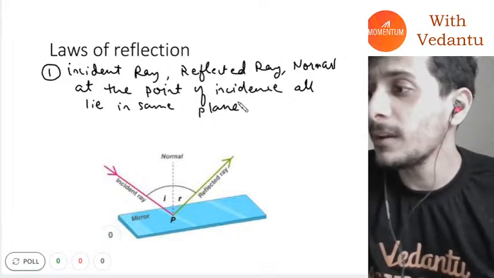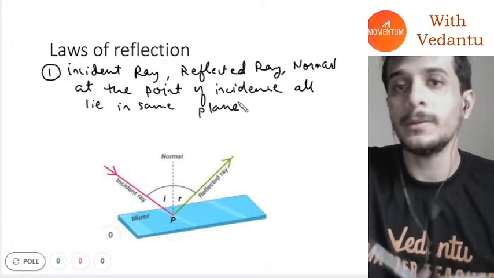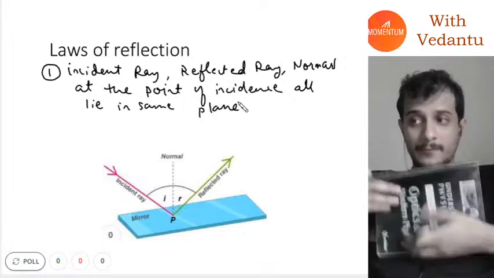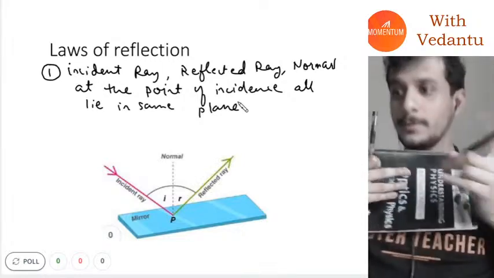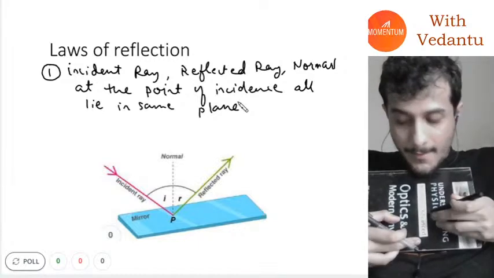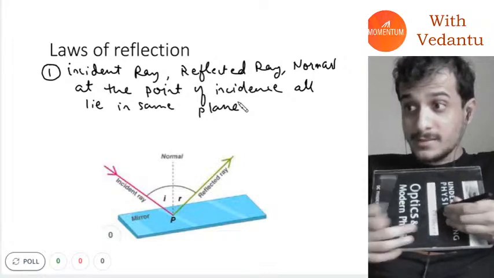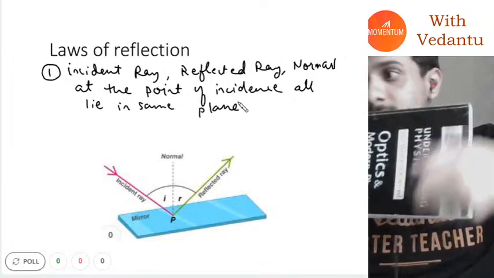Look at my picture and try to see this example. Let's say I have a mirror like this, and let's say an incident ray comes like this. This is the incident ray.